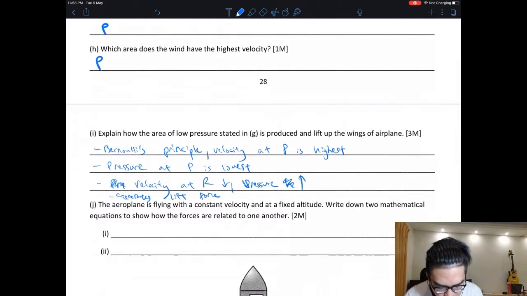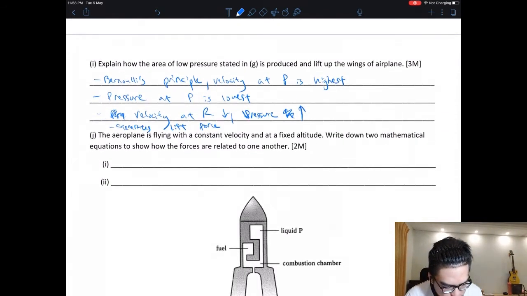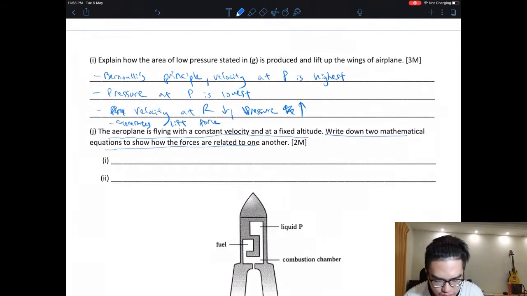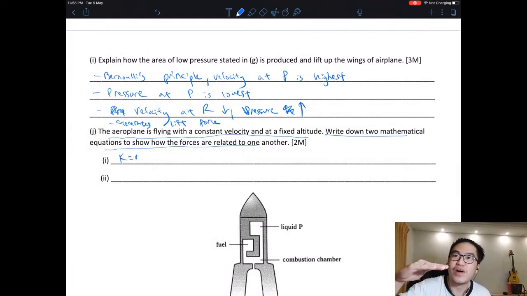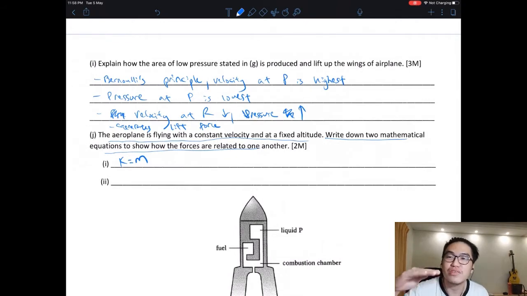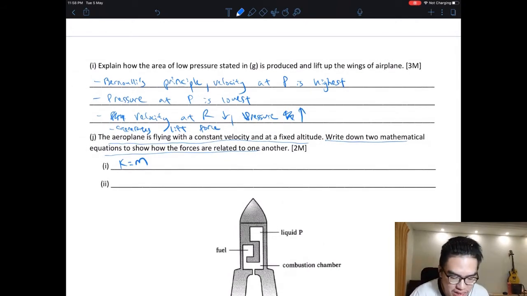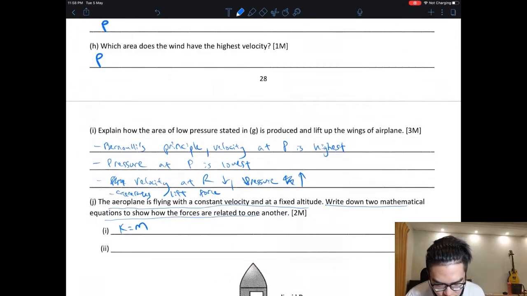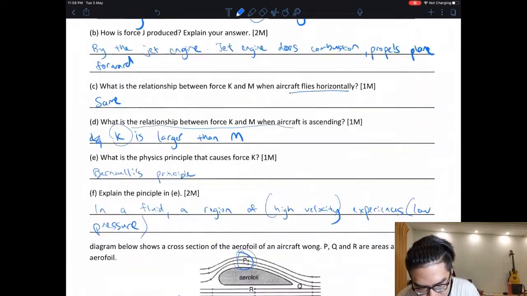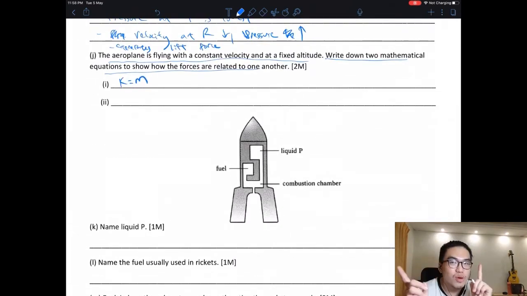The aeroplane is flying with constant velocity at fixed altitude. Write down two mathematical equations to show how forces react on each other. So fixed altitude, not going up and down, means K equals M. Constant velocity means I'm not going faster forward or going slower. Means forward force and backward force are the same. So J is equal to L. Forward equals backward, upward equals downward. Simple.